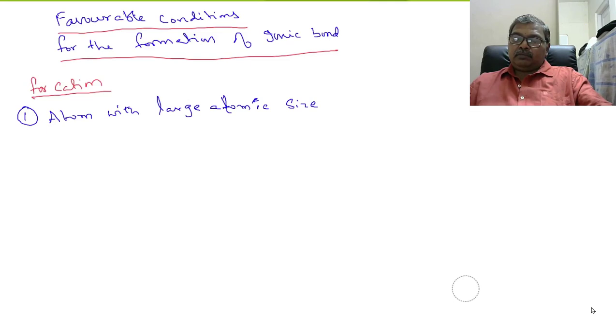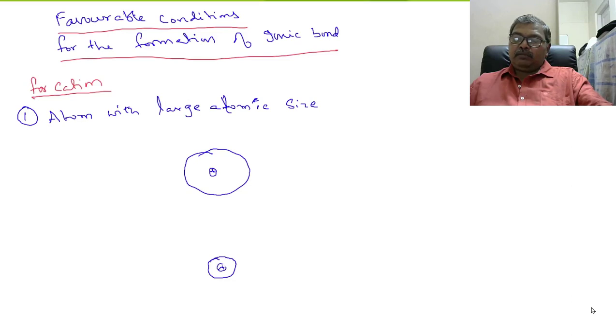See, this is atom with large atomic size. This is atom with small atomic size.